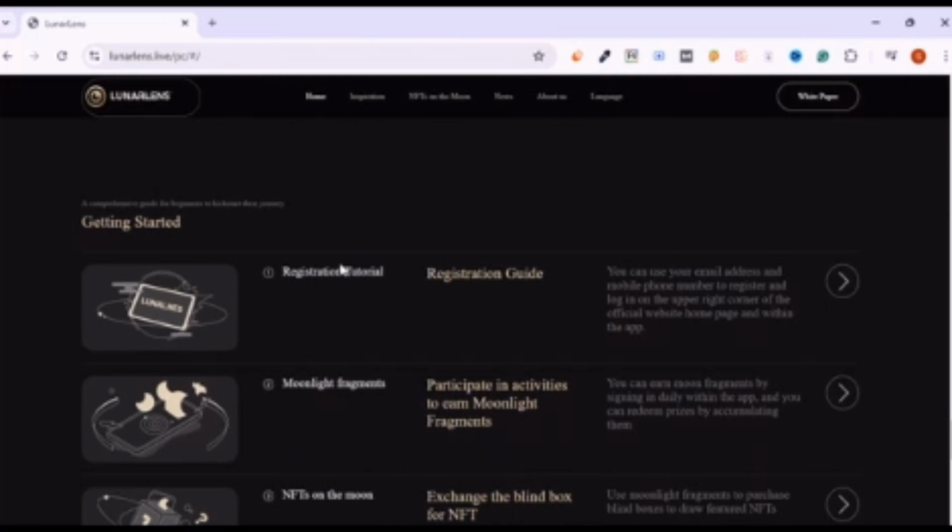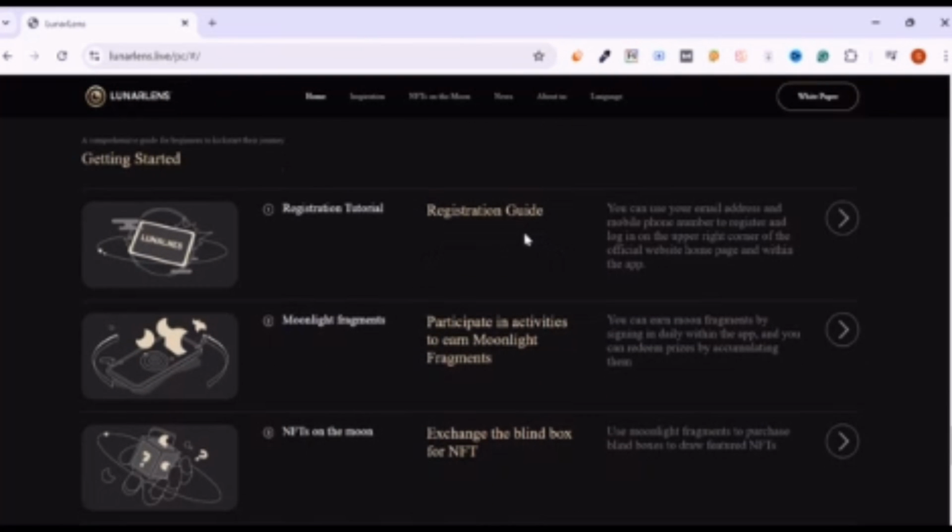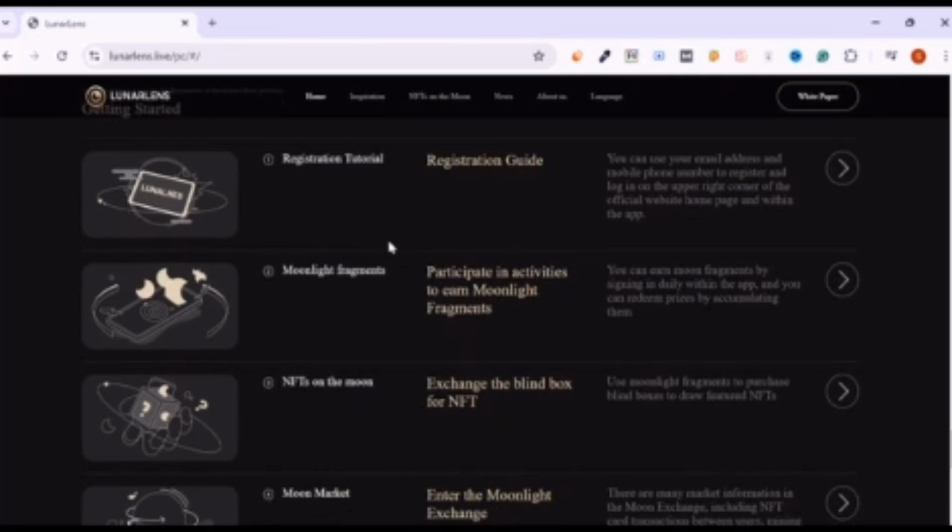Getting started, I already told you. First of all, you have to download the app. After downloading the app, you can use your email address and mobile phone number to register and log in, in the upper right corner of the official website homepage and within the app.